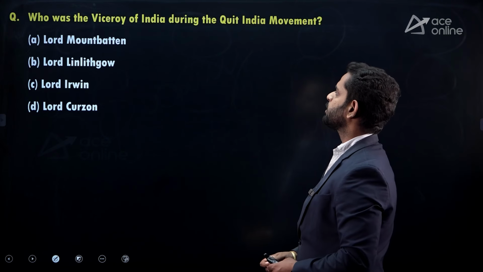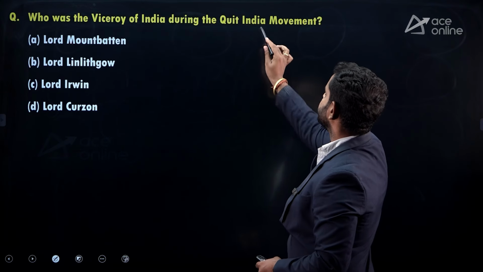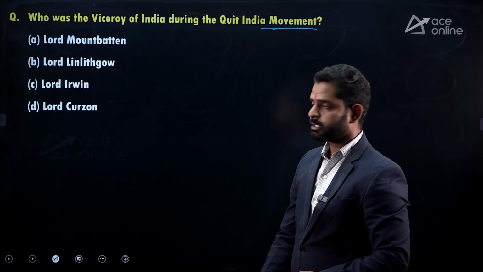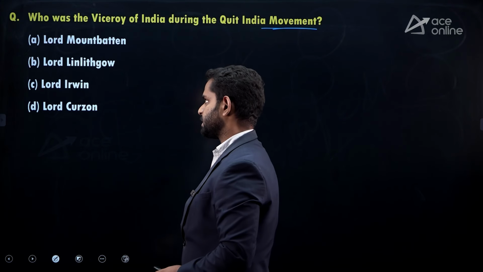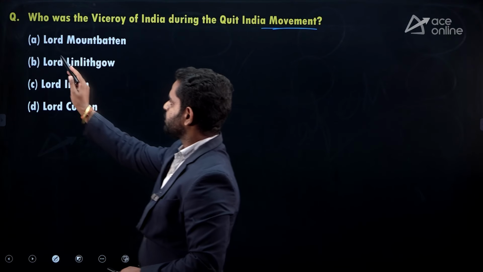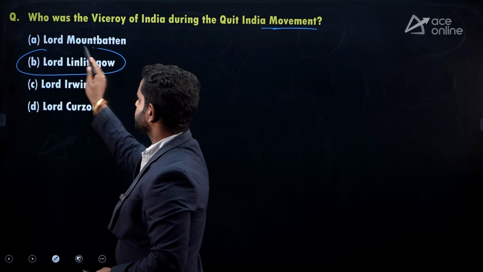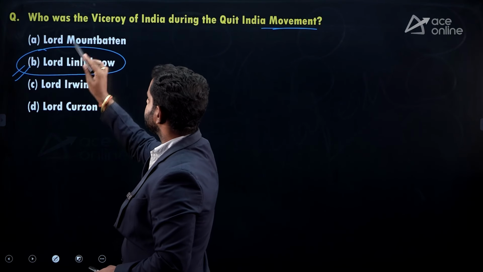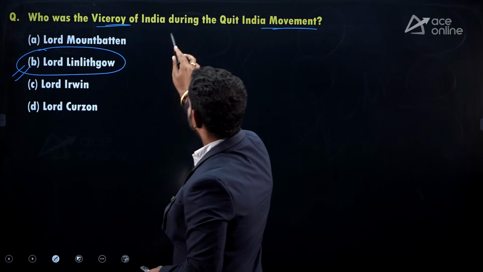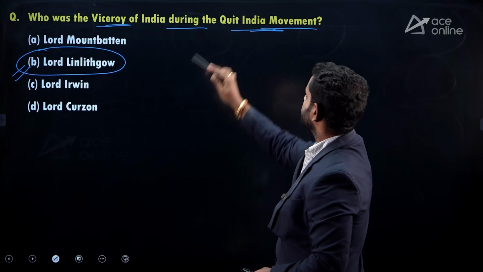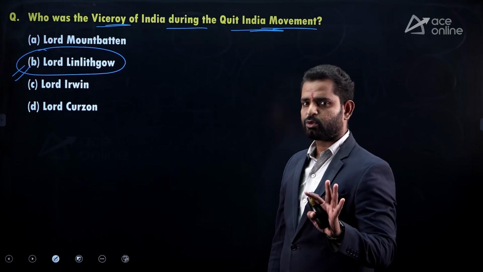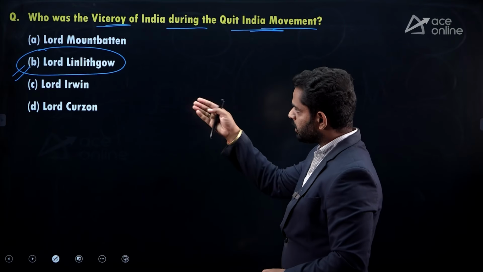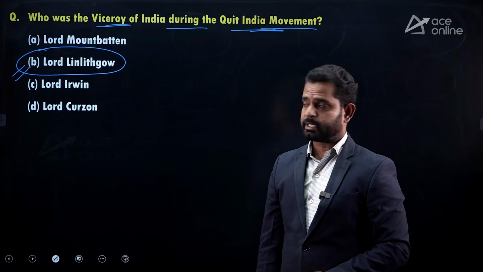Who was the Viceroy of India during the Quit India movement? Four options are here: Lord Mountbatten, Lord Linlithgow, Lord Irwin, Lord Curzon. Correct option is option B, Lord Linlithgow. Lord Linlithgow was the Viceroy of India during the Quit India movement, 8th of August 1942. You have to know the date. So let's see the time periods of the important options.